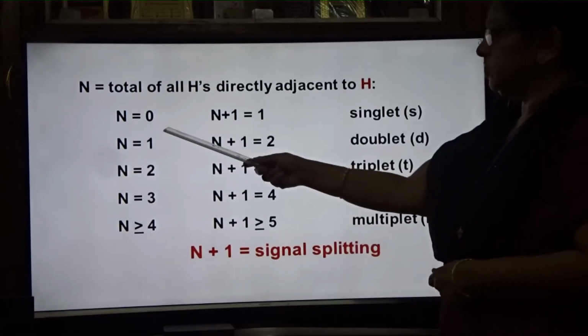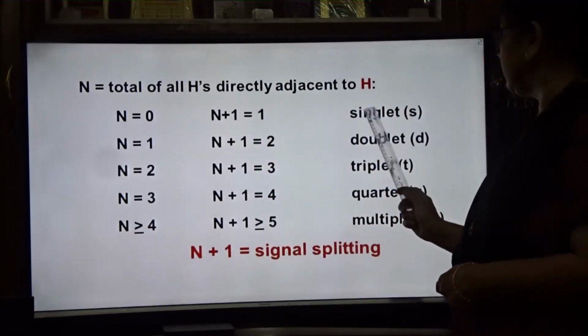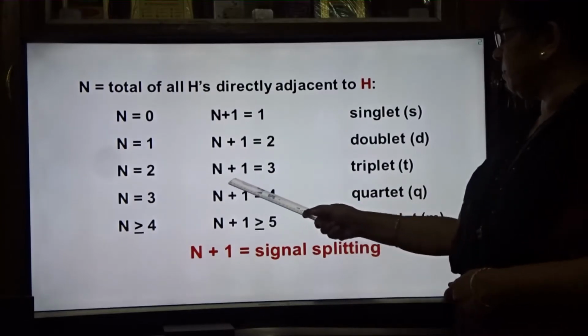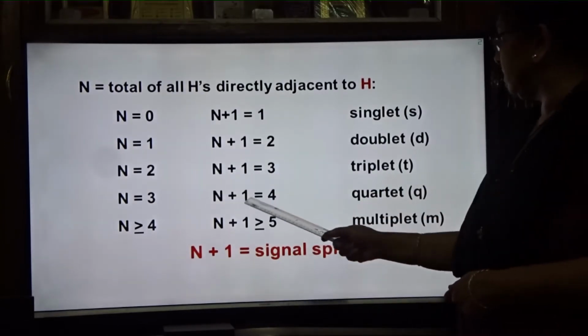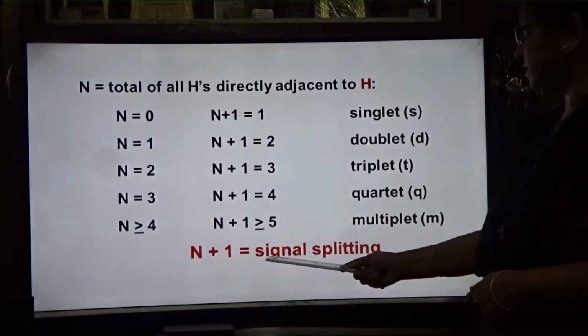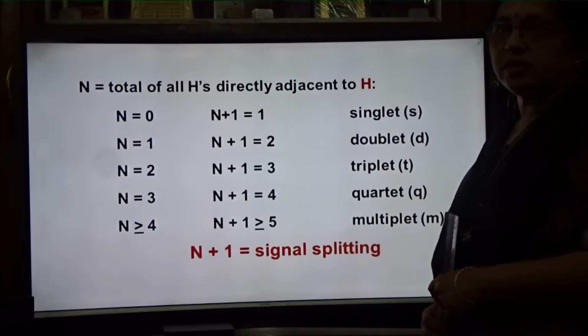If n is equal to 0, if there are no hydrogens, then n plus 1 gives a singlet. If n is 1, then you will get a doublet. If n is equal to 2, n plus 1 is a triplet. If n is equal to 3, then a quartet. If n is more, then it is a multiplet. This is what n plus 1 means: signal splitting.